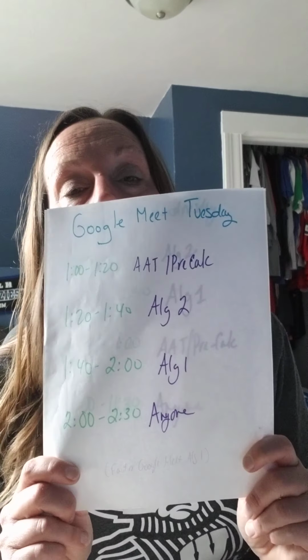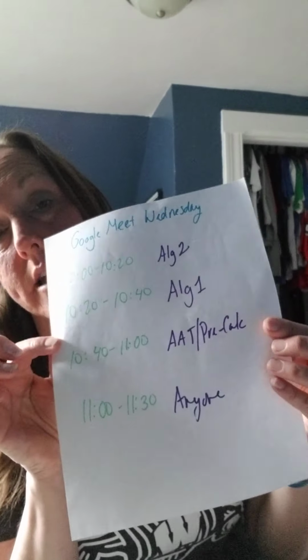All right. Google Meets. If you have questions, Google Meets are pretty much the same as they've been. Tuesday, you guys are 1:20 to 1:40, and I'll field questions from anybody from 2 to 2:30. Then Wednesday, it's a morning because I have all those meetings during the day. You guys are 10 to 10:20, and then I field questions from anybody from 11 to 11:30. There is no Thursday Google Meet because I want to get some time to correct in the afternoon.